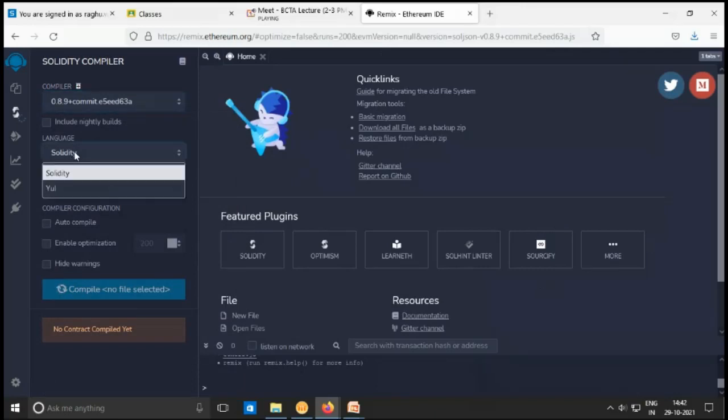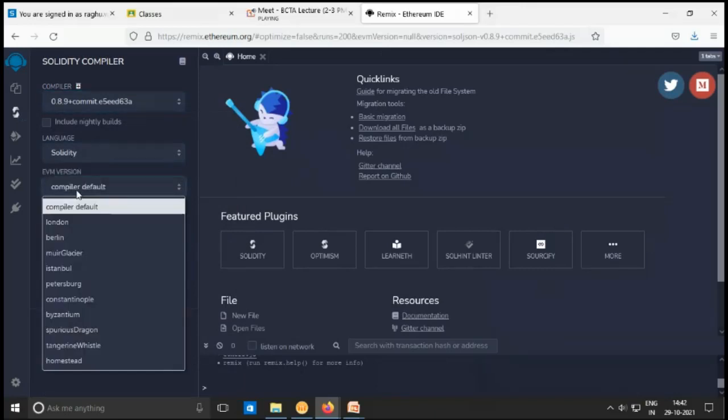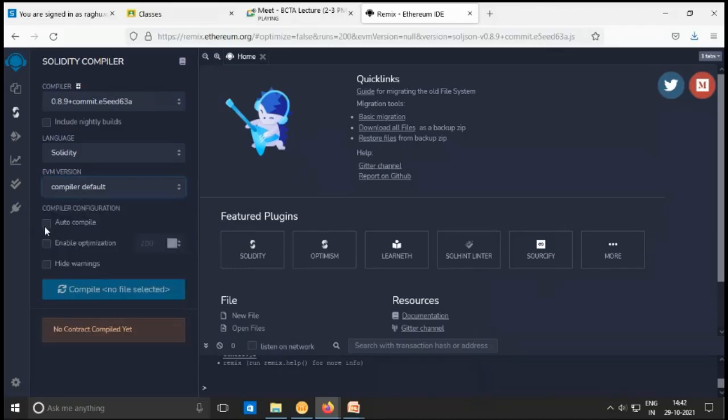And here is the language, Solidity, and the compiler default. There are various EVM versions here. For the EVM version, take the compiler default. You can also take EVM versions developed by other vendors, but you may choose the compiler default. Auto compile is nothing but, as you are typing, if there exists any error, immediately it will highlight it. So it is recommended to turn on auto compile.